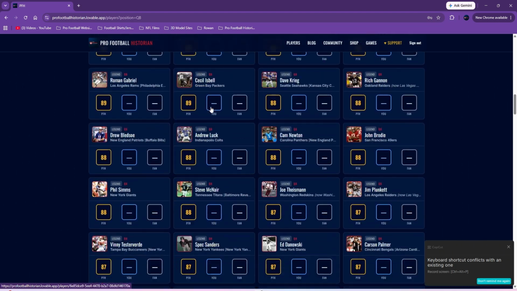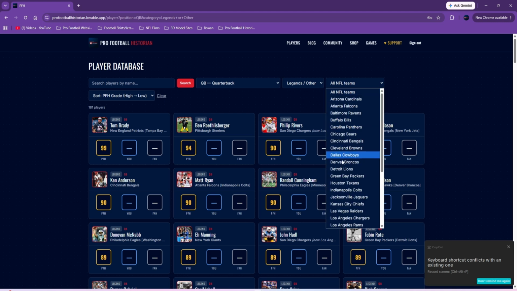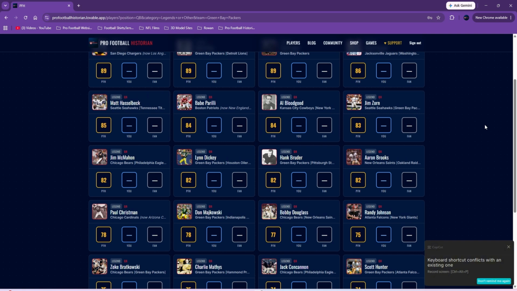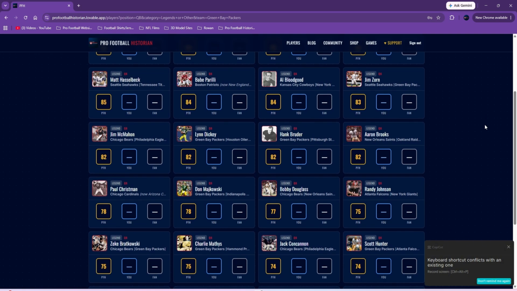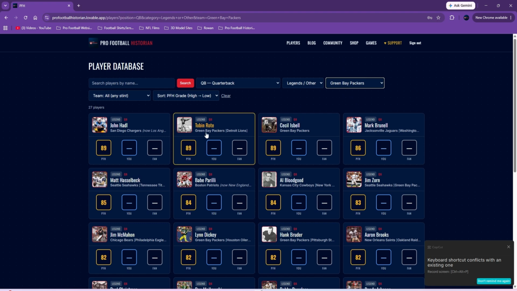It goes on for a while, but you can also sort again. You can do legends, you can sort by team. So let's click Green Bay Packers, so you can look at just the Green Bay Packers quarterbacks that I have in the database, and it will pull up no matter if they just played for a year or a couple years. The first team that shows up is the primary team.